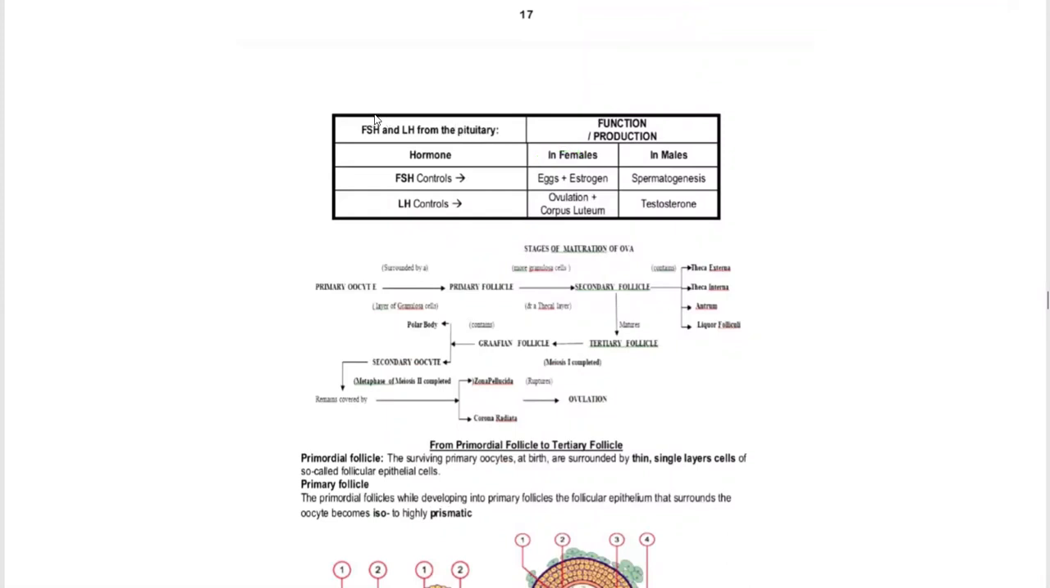The FSH and LH from the pituitary have different functions of production. In females, FSH controls the egg and estrogen. In males, it regulates spermatogenesis, whereas LH controls testosterone, and in females, it controls ovulation and the corpus luteum.